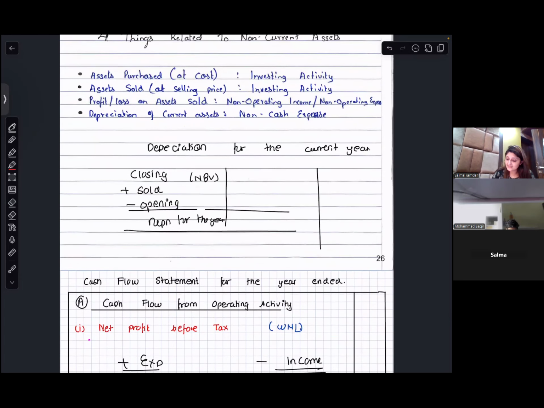How do you get the net book value of your assets? From the cost, you will subtract the accumulated depreciation, you will get the net book value. Are you with me? Yes, miss. So with this, we've done with the format of the cash flow statement. Keep the basic things in mind, and then we can do the past paper questions.